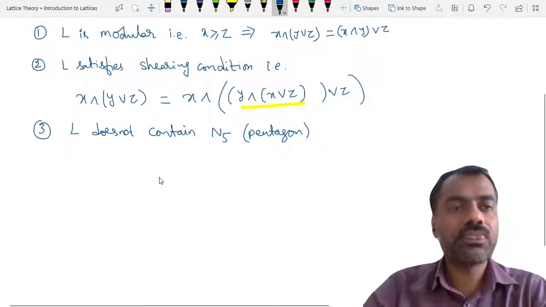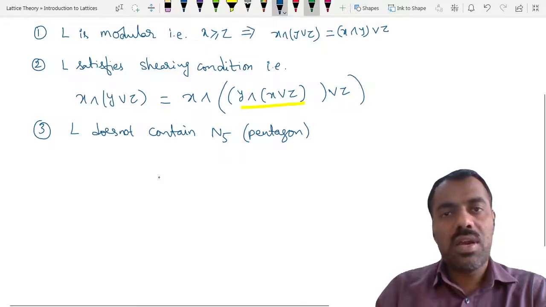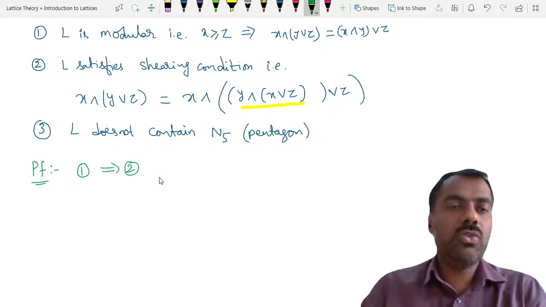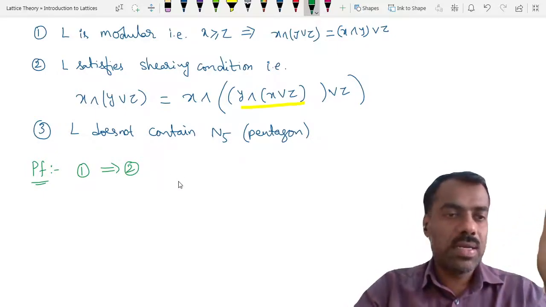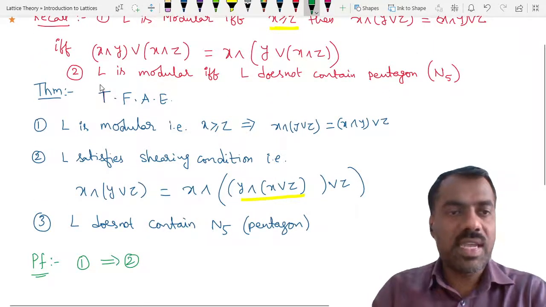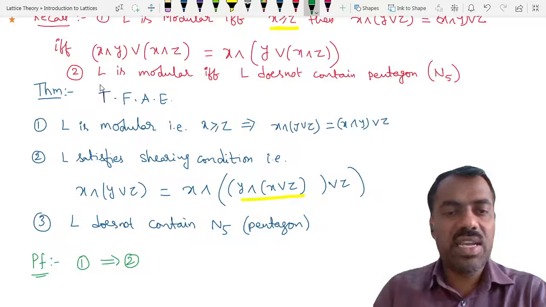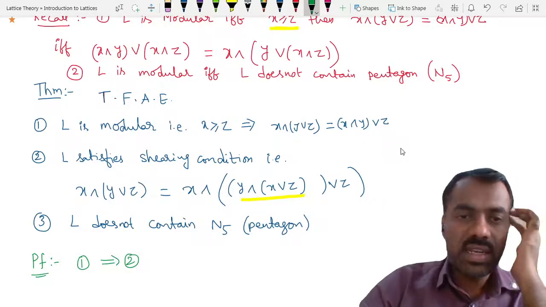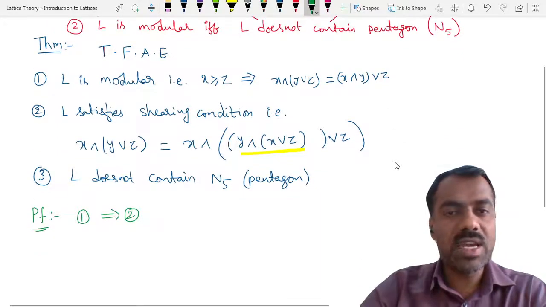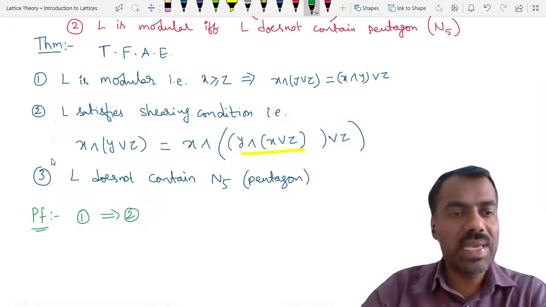Okay, fine. Now the proof is not so difficult. We'll prove that 1 implies 2, 2 implies 3, and 3 implies 1. But 3 implies 1 we already proved from here. From this second point, whatever we have proved, that if it does not contain N5, we know that it is modular. So here we only have to prove that 1 implies 2 and 2 implies 3. If we show that, we are done, because we already know that 3 implies 1, so all are equivalent. Is that clear?